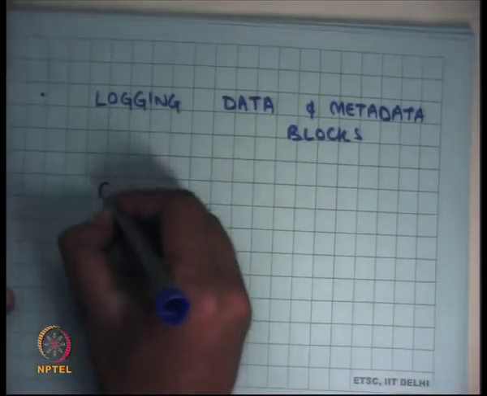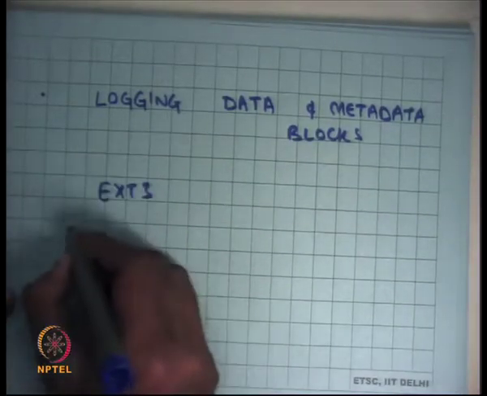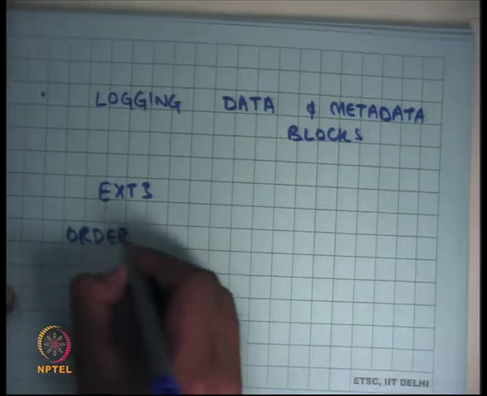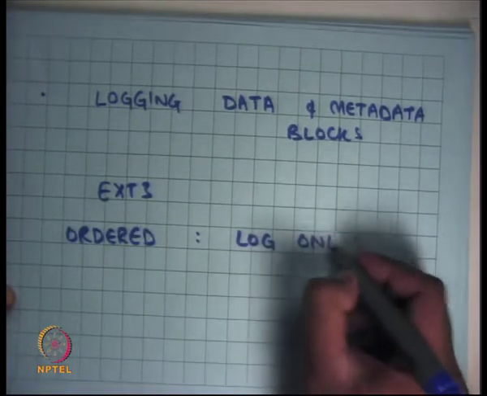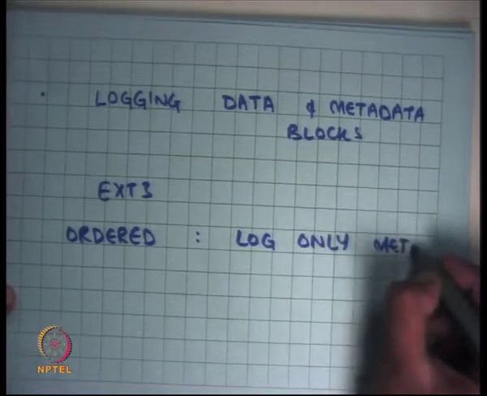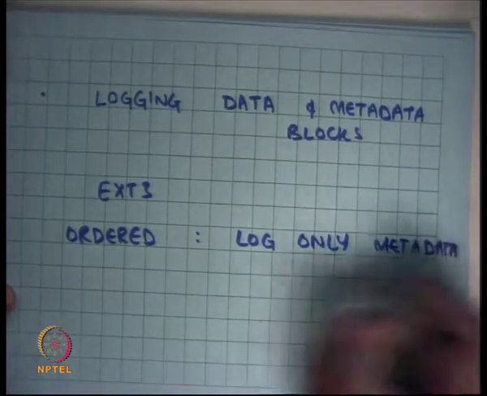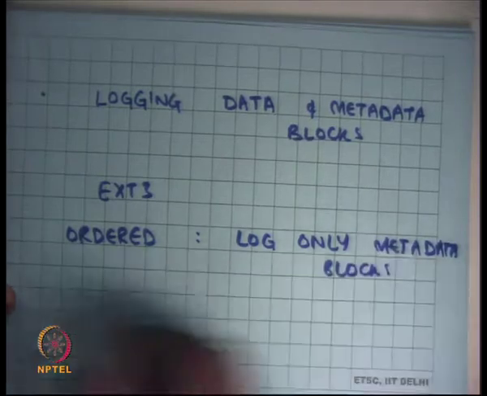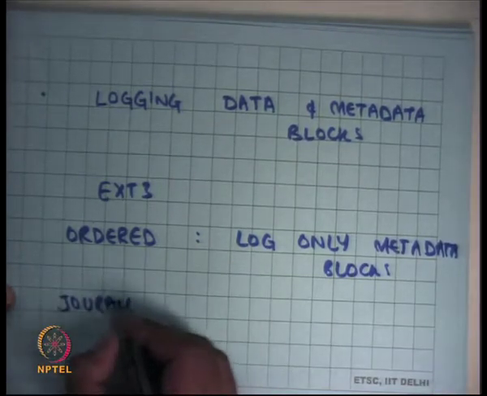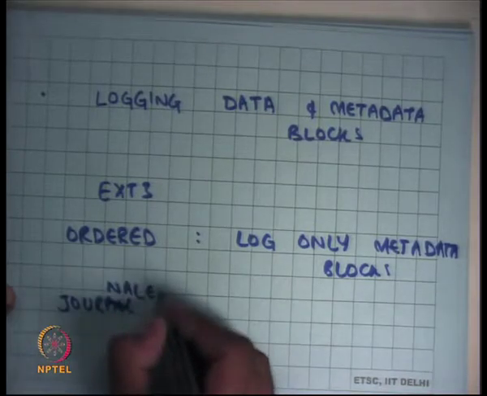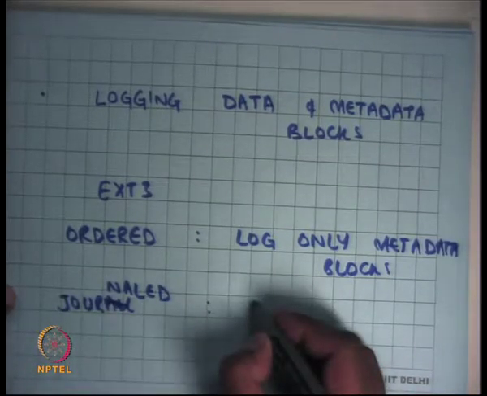So ext3 has two modes: ordered mode, which says log only metadata blocks, and journal mode, where I log everything.